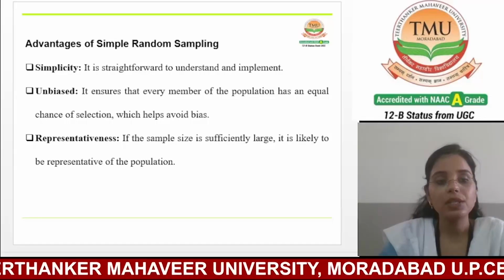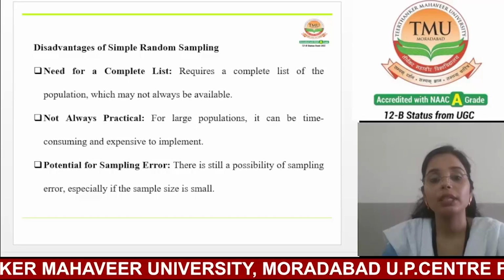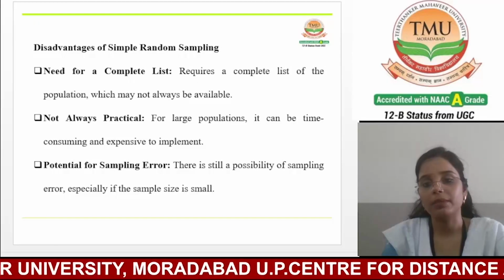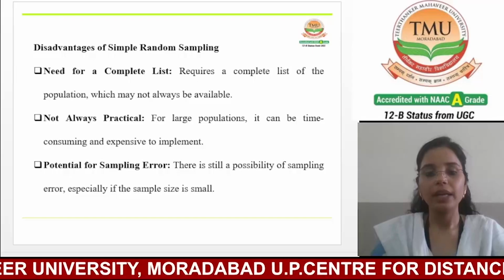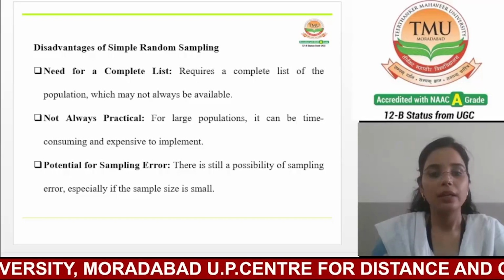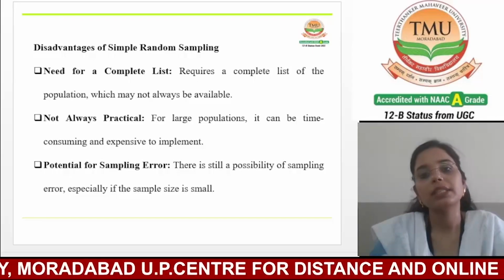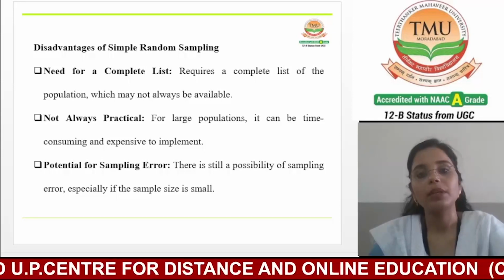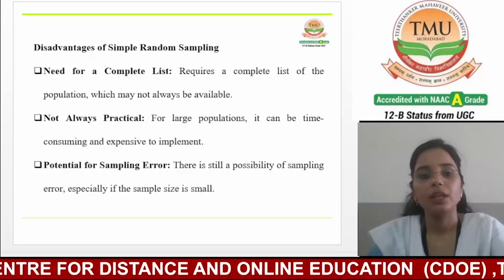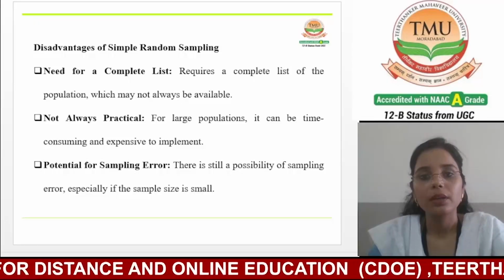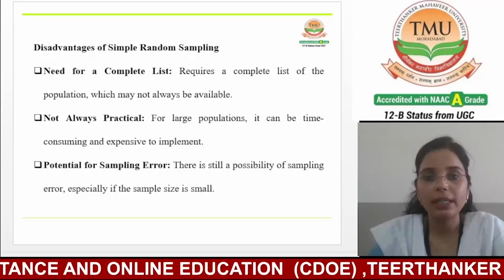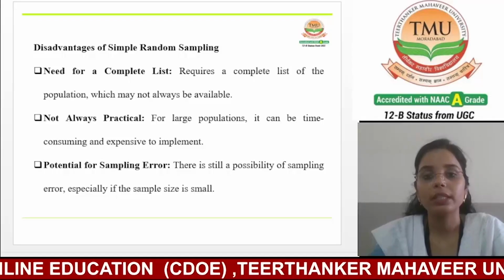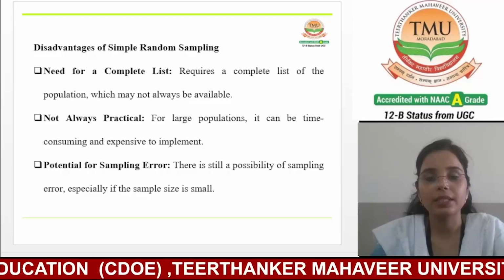Now, next we are going to discuss the disadvantages of simple random sampling. While simple random sampling offers several advantages, it also has some disadvantages. We have mentioned a few. As you can see, the first one is the need for a complete list.